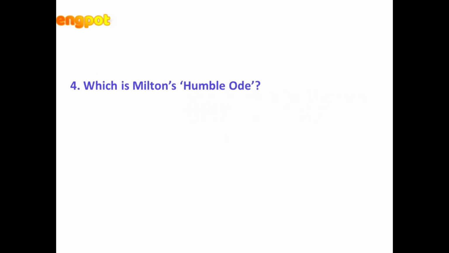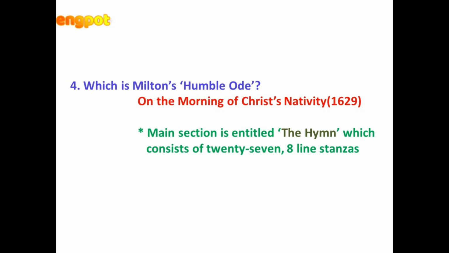Next is Milton's ode On the Morning of Christ's Nativity. That is in 1629, and he wrote it when he was a student at Cambridge, in celebration of turning 21. He was just 21 at that time. The main section is entitled The Hymn, which consists of 27 eight-line stanzas.